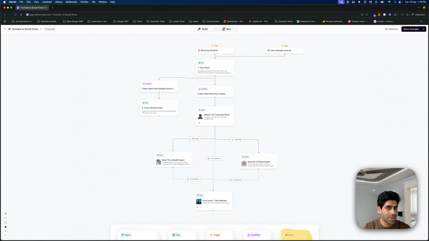And just remember one thing, the goal isn't just to save time, it's to multiply your content impact while you're focusing on what you do best, which is creating amazing content or sharing your learnings with others.